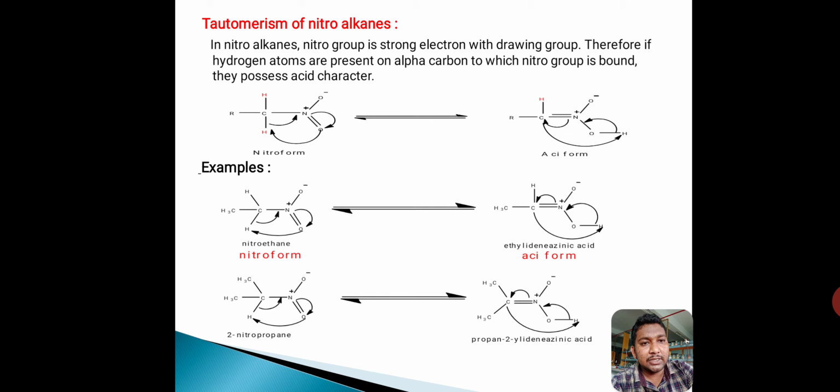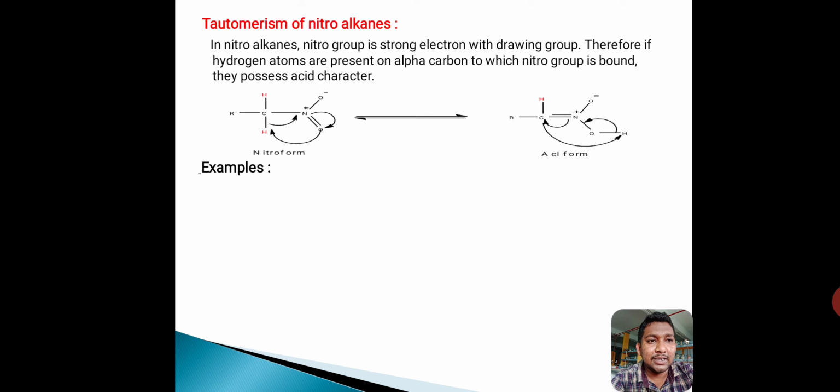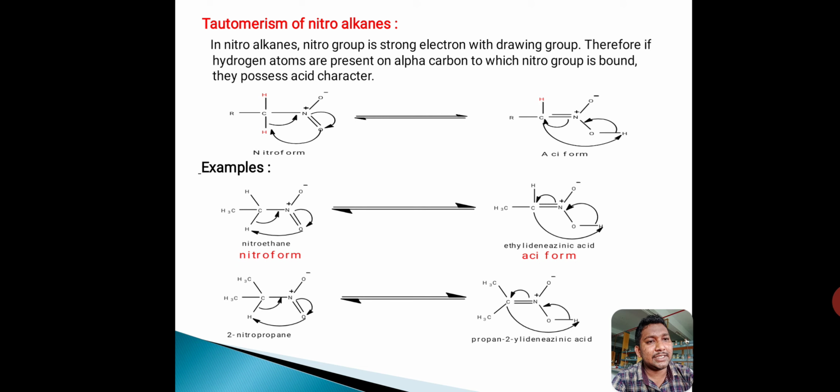So this is the simple mechanism. The proton is shifted to oxygen. It means a 1,3 shift of proton, and the double bond is shifted from N double bond O to C double bond N. This is called nitroform. These are called acidiforms. Okay, this is the nitro and acidiforms. It means tautomerism of nitroalkanes.